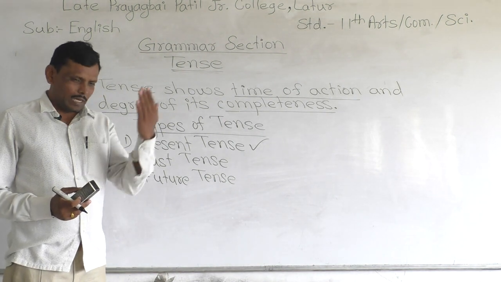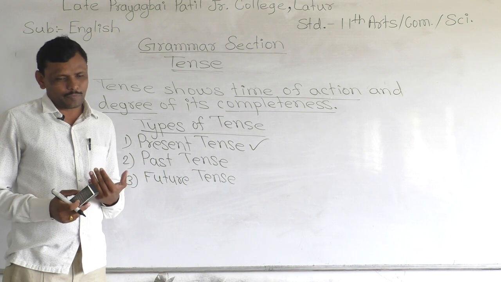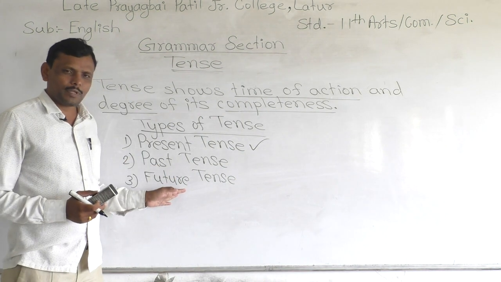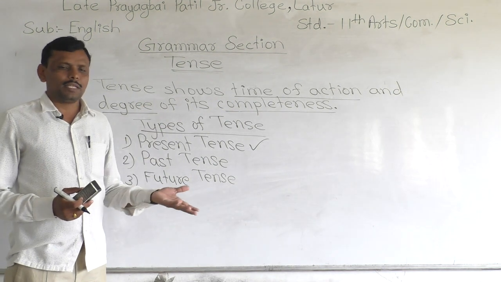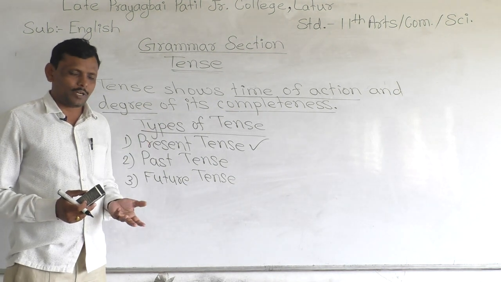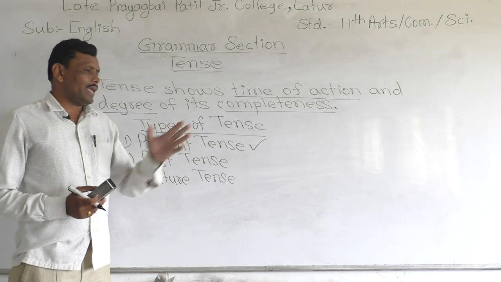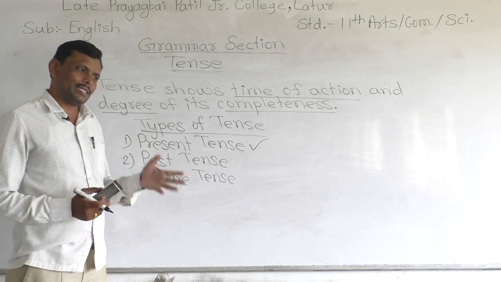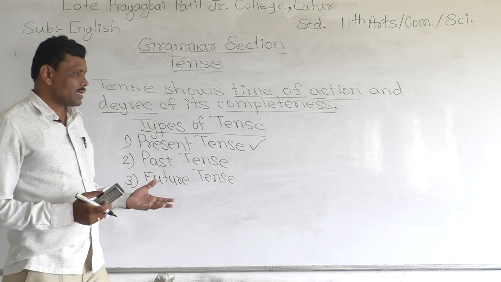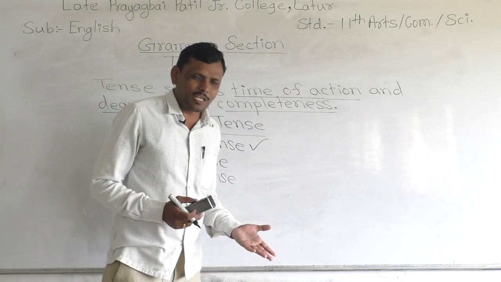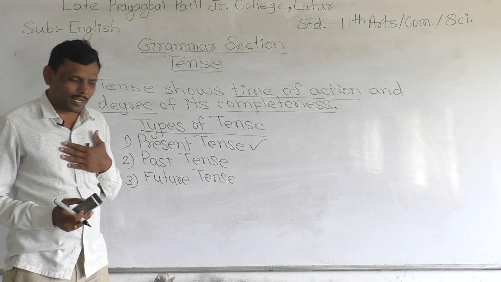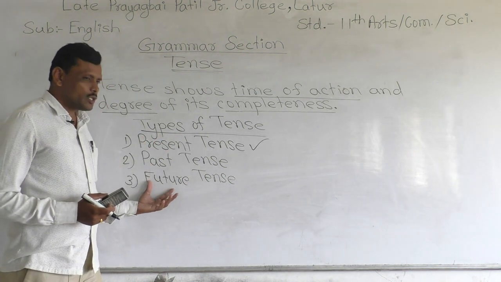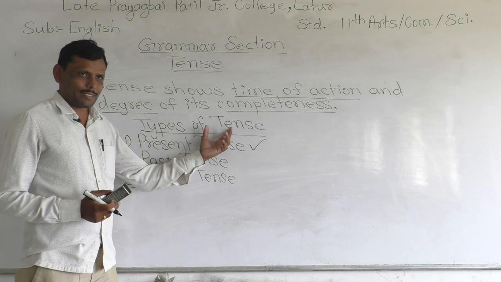And third is future tense. Future tense means upcoming time. Tomorrow is future. The next month is the future for us. The next week is future. The next year is future for us. The 12th board examination is future for us, right? These are the three types of the tense.